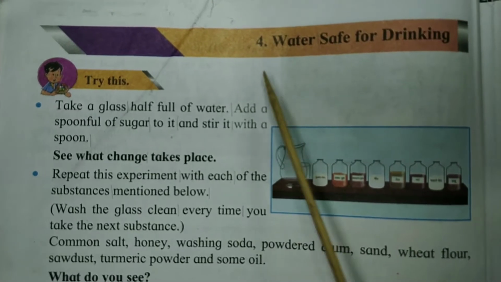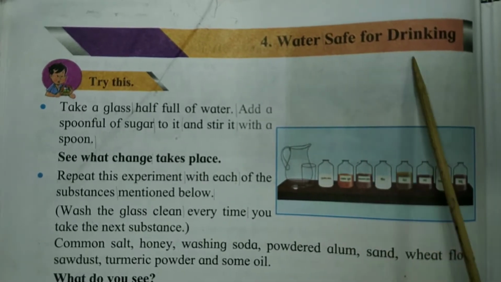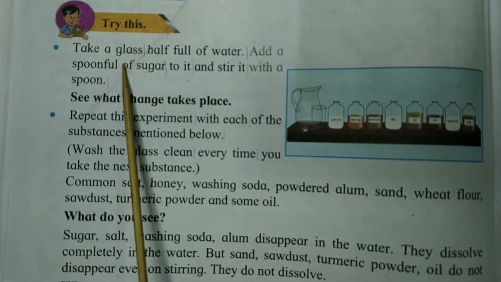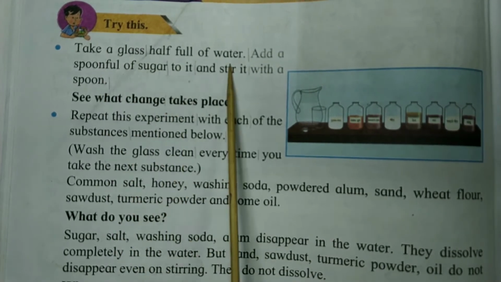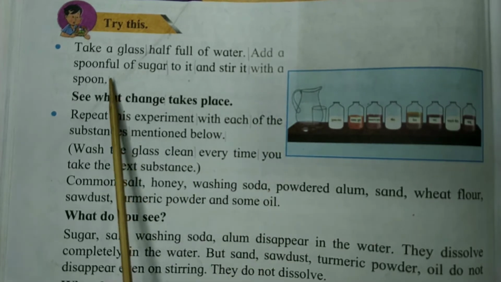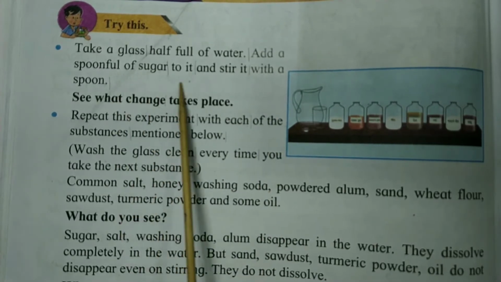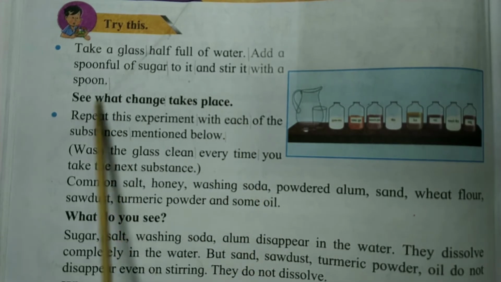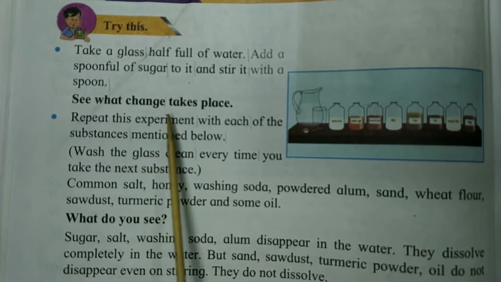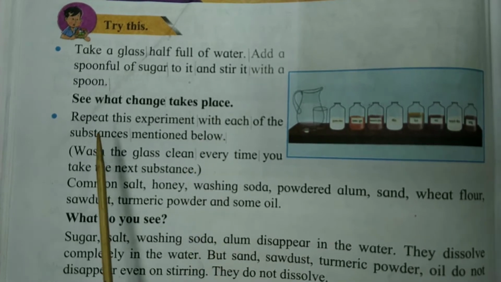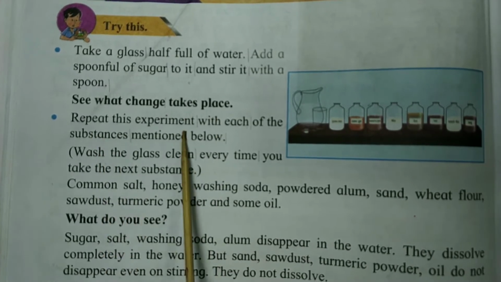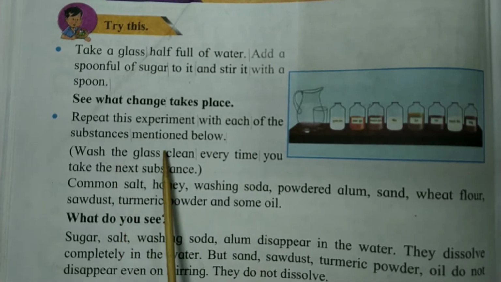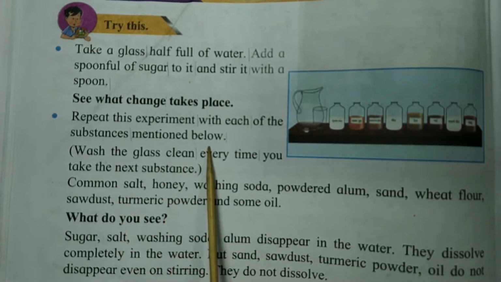Lesson number 4. Water safe for drinking. Try this. Take a glass half full of water, add a spoonful of sugar to it and stir it with a spoon. See what change takes place. Repeat this experiment with each of the substances mentioned below.